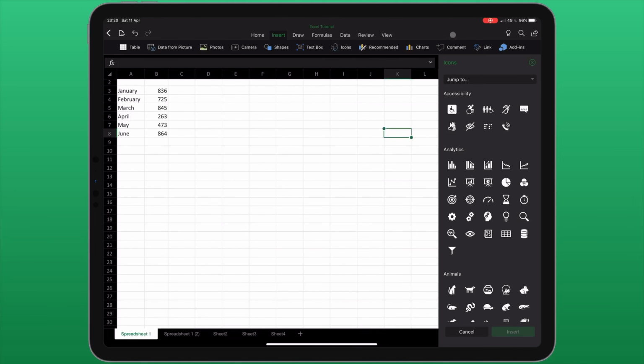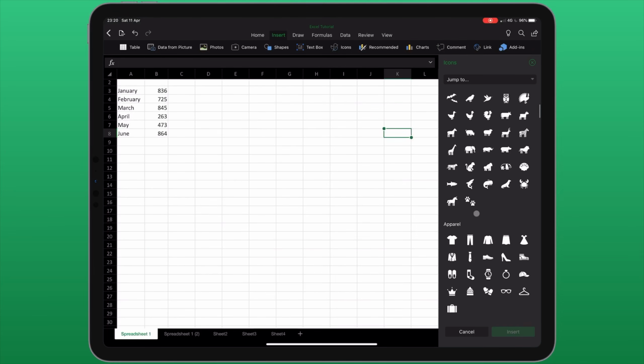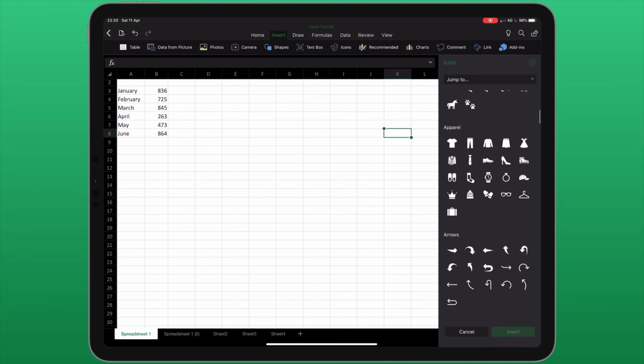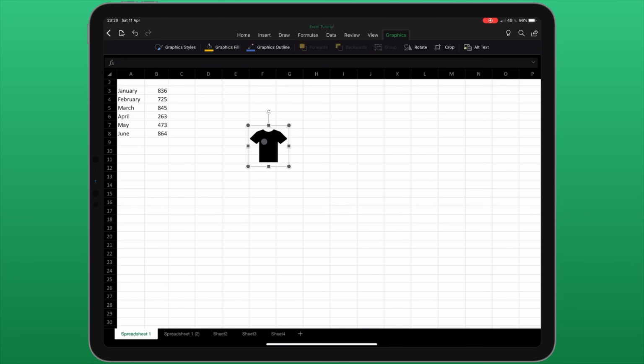And from here I can insert a number of different preset icons onto my spreadsheet. I can select the icon, and at the bottom you can see the insert button. Once again, a new menu item appears at the end, and it gives me the same editing options as before, including changing the style, the fill, the outline color, rotating, cropping, and adding a description.